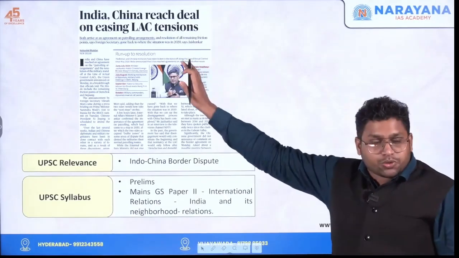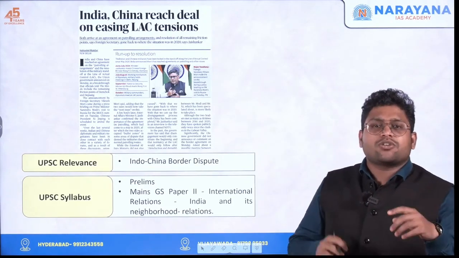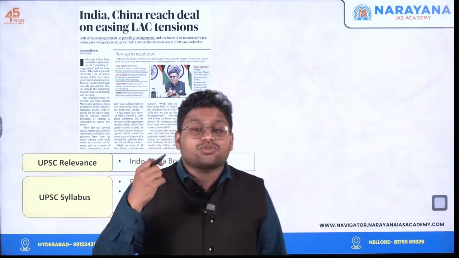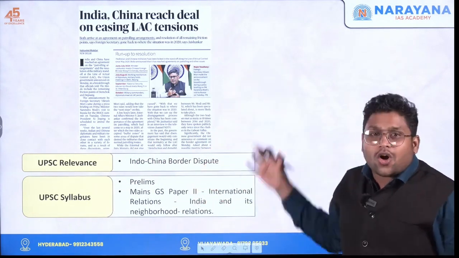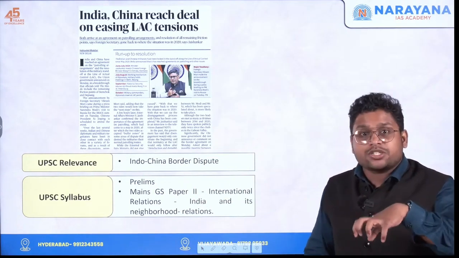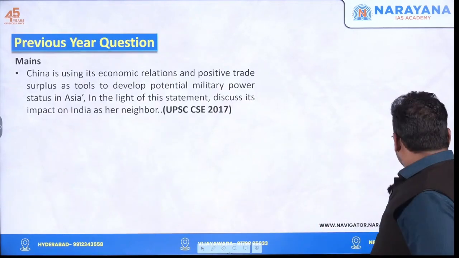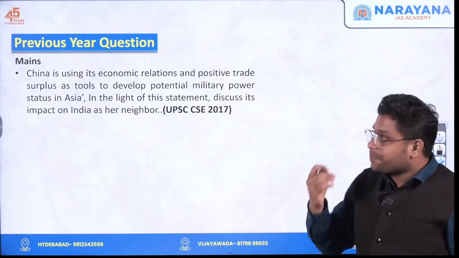India-China border dispute. The article becomes important for prelims as well as mains. For prelims, because there are many locations which are very important, as places in news become very important for prelims. And for mains, you need to have a broad idea about India-China relations, how they are changing, and this border dispute becomes a core area of India-China relations. Now, look at this previous year question to understand the importance of this topic.